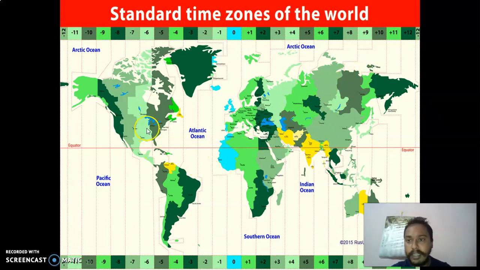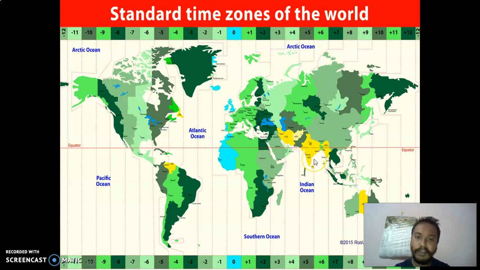For example, in America, the USA has 7 or 8 time zones, and in Russia they have 9 time zones. In America, even when some parts have day, another part has night. That kind of time zone difference the USA also has, because one falls on this side of the time zones and one falls on that side. That much difference is also there.